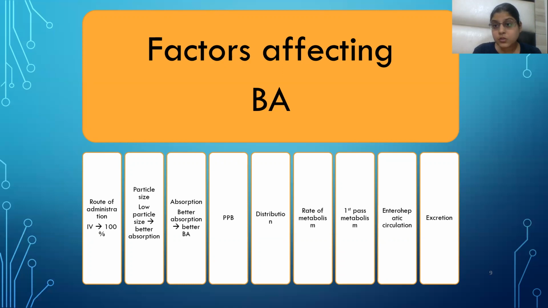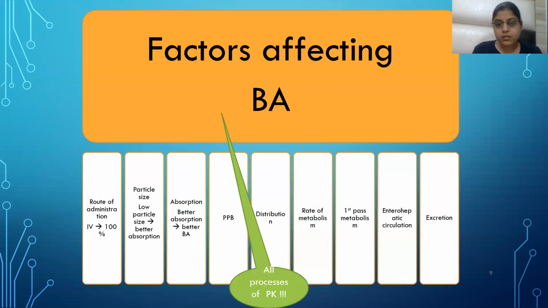Excretion: if there is more excretion and more elimination of the drug, bioavailability will be less, because less will be absorbed from the GIT. All processes of pharmacokinetics are factors responsible for affecting the bioavailability.